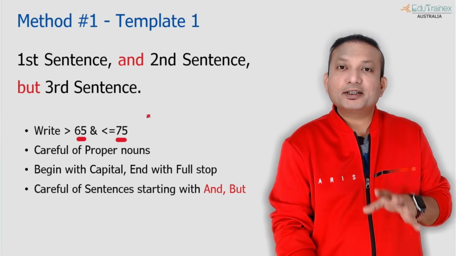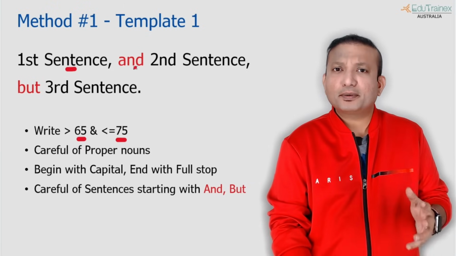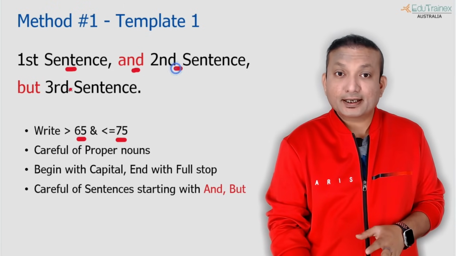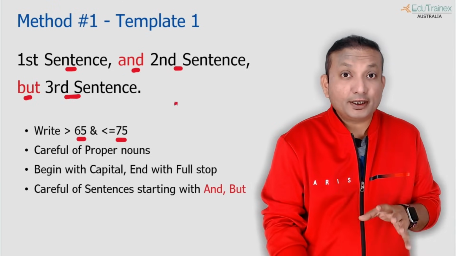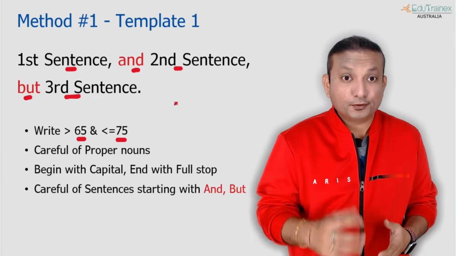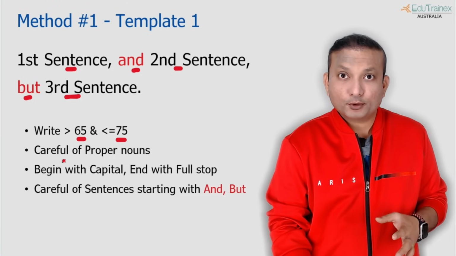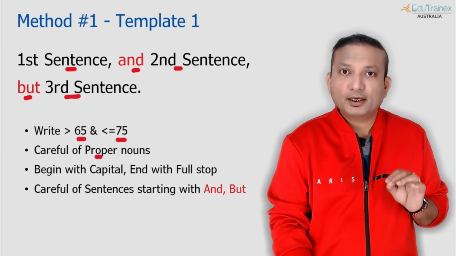If you are using this particular technique, which is first sentence from the first paragraph or anywhere, then you put a conjunction and then write the second sentence, and then you put a conjunction and the third sentence. Now there are multiple ways as well, and I'm going to show you further. What you need to follow and make sure of in this approach is that you have to be careful about proper nouns. Proper nouns, they don't decapitalize.